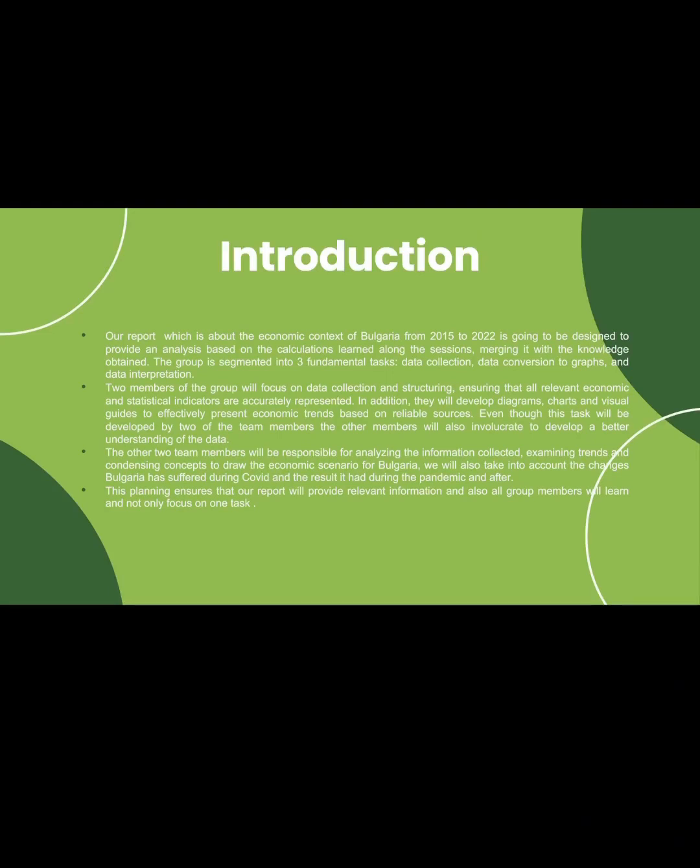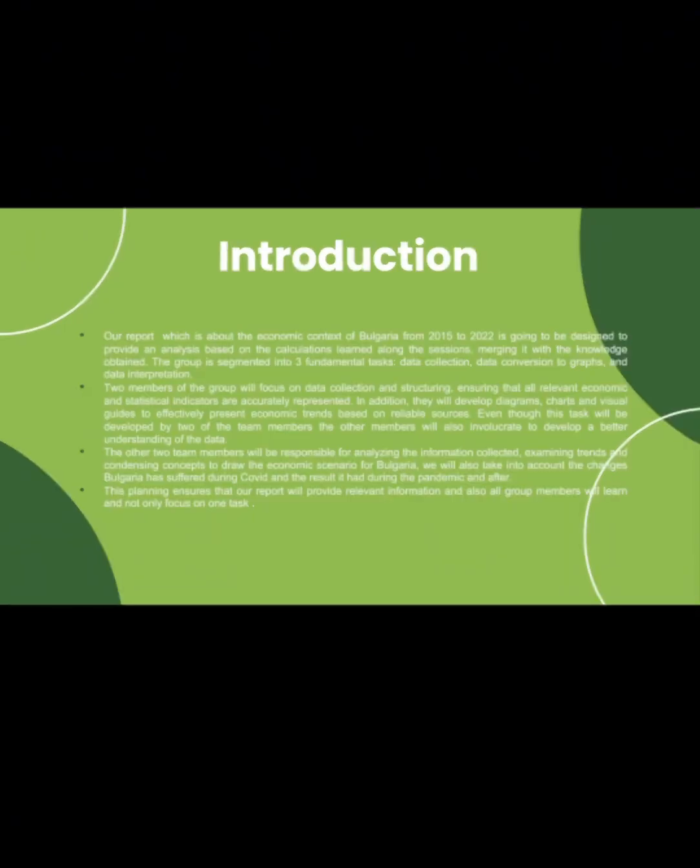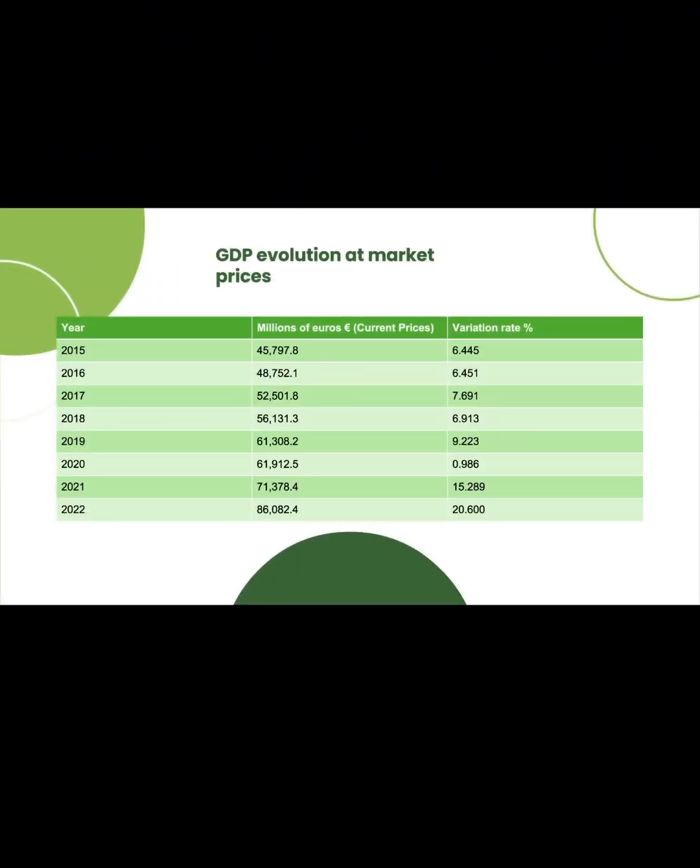Okay, so introduction. To be brief, our report is segmented into three primary tasks: data collection, data conversion into graphs, and data interpretation. Data collection has been made through Eurostat and the International Monetary Fund. For data conversion into graphs, we used Excel and made the graphs through Excel, and data interpretation is this presentation. So yeah, let's start with GDP evolution at market prices.